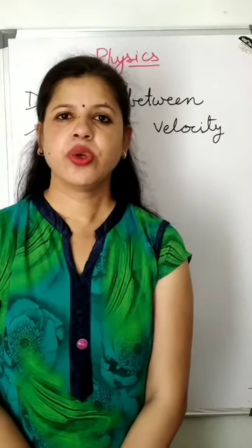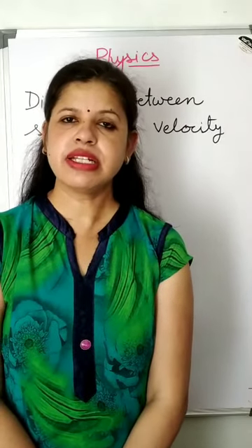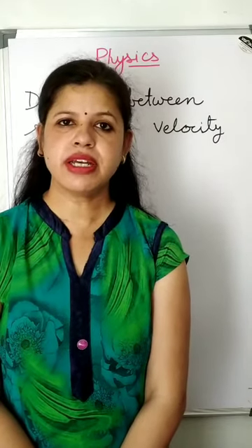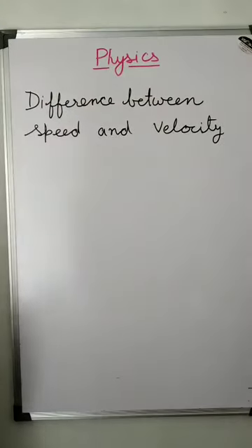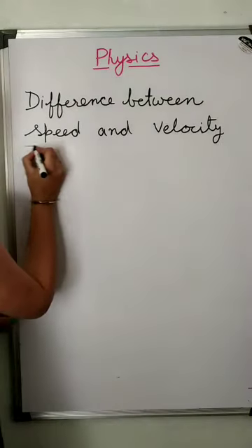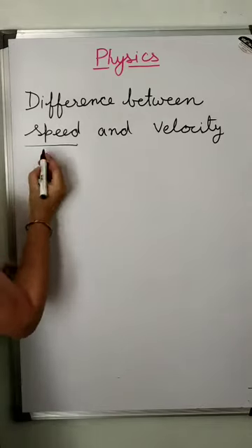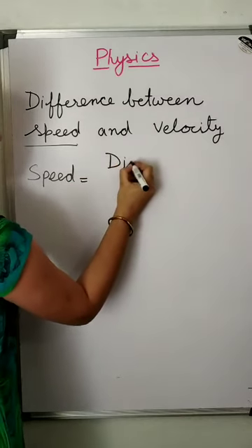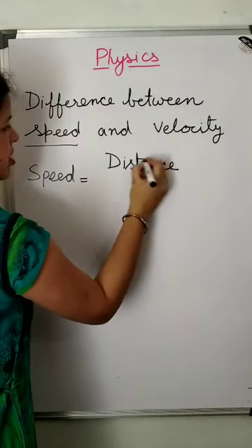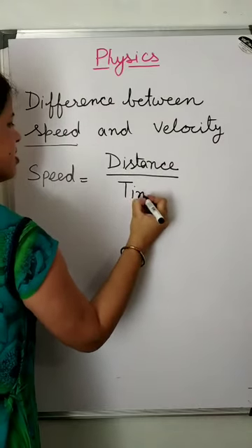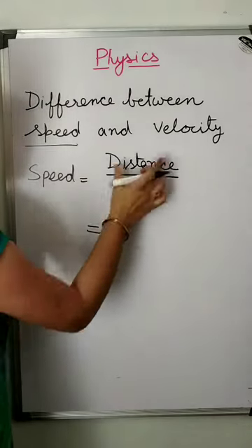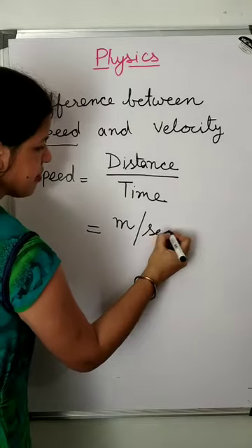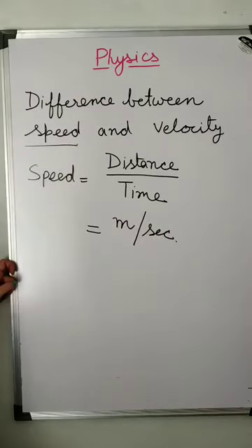Hello everyone. Today in this class I will explain the difference between speed and velocity. But first we have to know what speed and velocity are. So what is speed? Speed is the distance traveled by a body in a unit time. We can write speed is equal to distance upon time, and the unit of distance is meter and the unit of time is second. The unit of speed is meter per second.